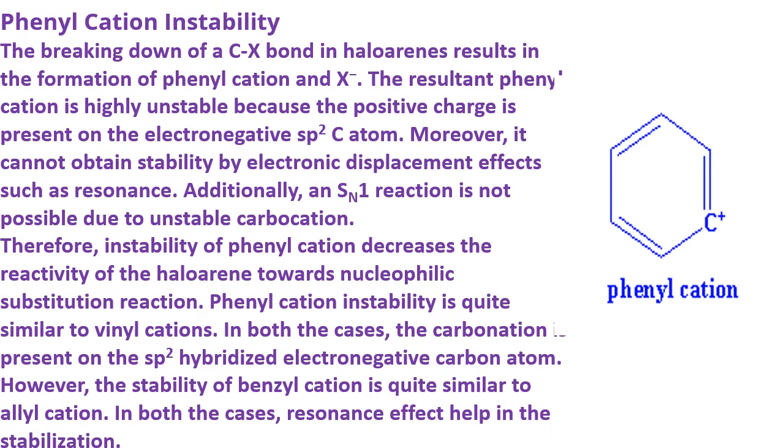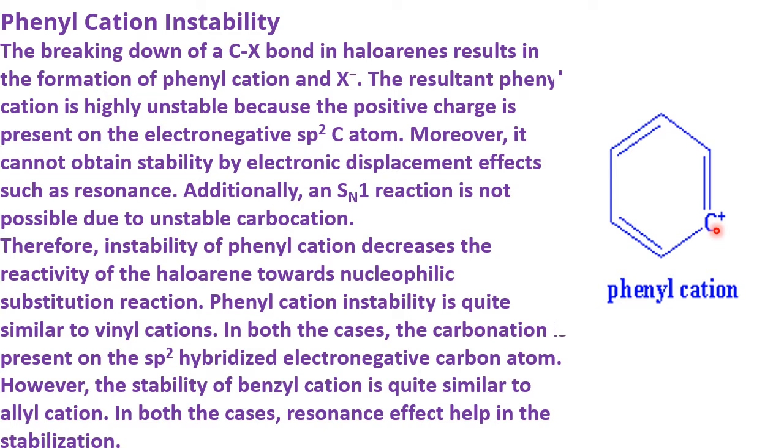Third reason, phenyl cation instability. What is phenyl cation? When you take chlorobenzene, the simplest haloarene, or any haloarene, when chlorine goes by taking its electron, a positive charge is created on the benzene nucleus. That is called phenyl cation. After the loss of halogen, whatever plus charge is created is on the carbon where the halogen was. If halogen loss is there, that carbon gets the plus charge, and that structure is called phenyl cation.